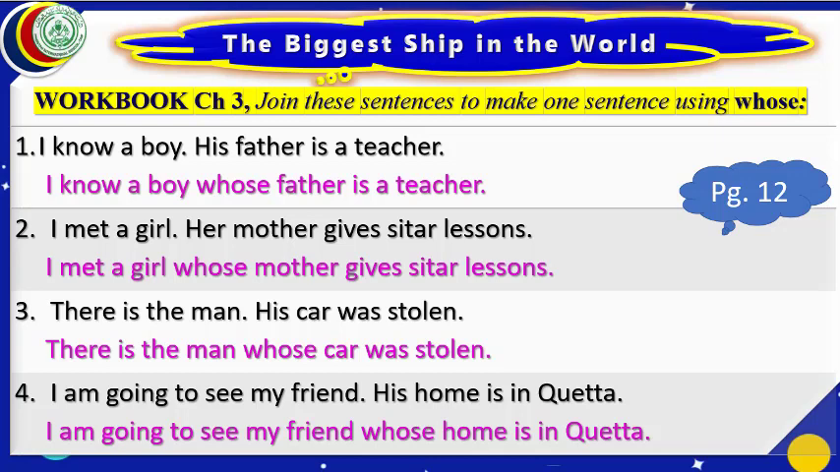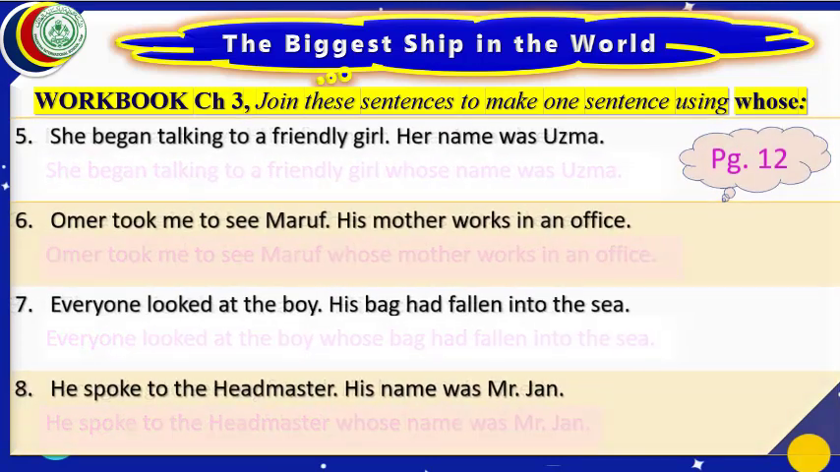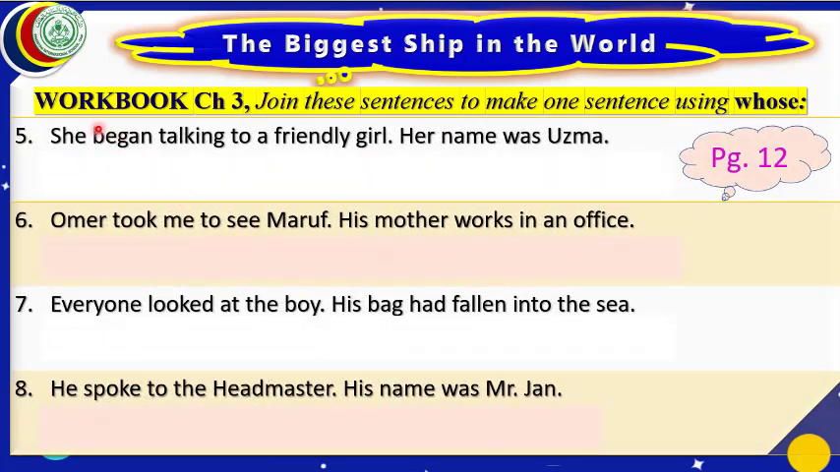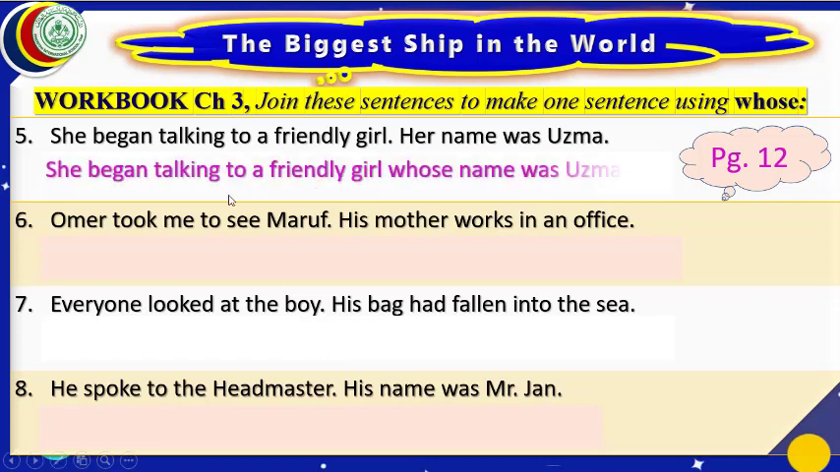Dear students, we have done 4 parts of this exercise. This is workbook page 12. In fact, there are 12 parts. Let us move to part number 5. She began talking to a friendly girl. Her name was Uzma. The same rule will be applied here. We shall leave this period and change this her into whose. Then our answer will become, she began talking to a friendly girl whose name was Uzma.